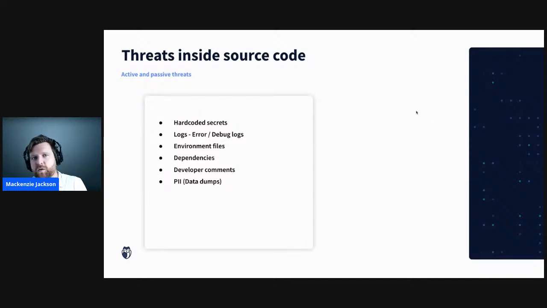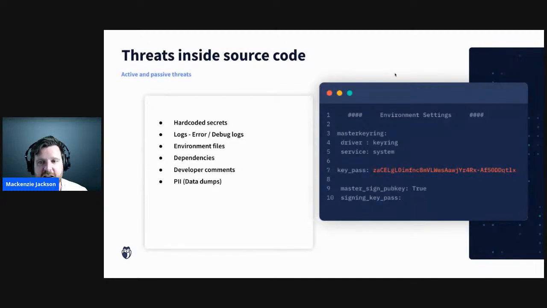Now, I don't want to talk so much about vulnerabilities that appear in applications. We've talked about injection and cross-site scripting, and these things are really threats from your application when it's running. What I want to talk about is threats that are within your source code. So the first area we have here is active threats.